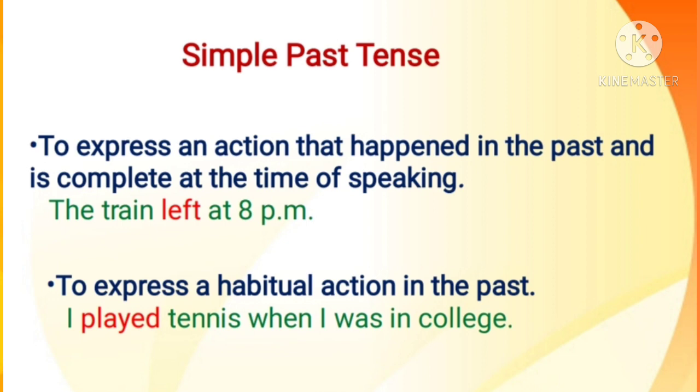Simple past tense is also used to express a habitual action in the past. I played tennis when I was in college. So here played is a verb used there and it is in simple past tense and it is used to express a habitual action when I was in college. That habitual action took place in the past.